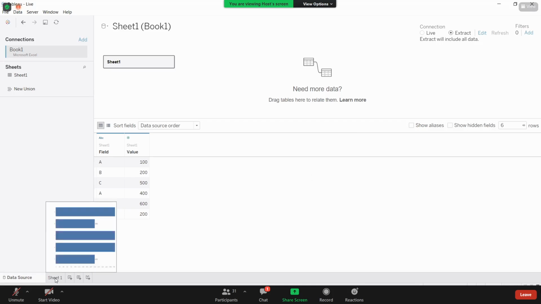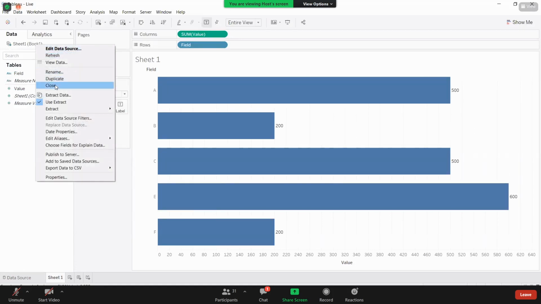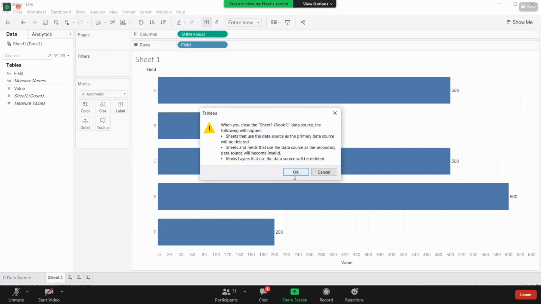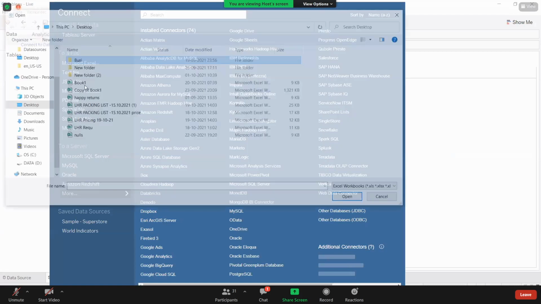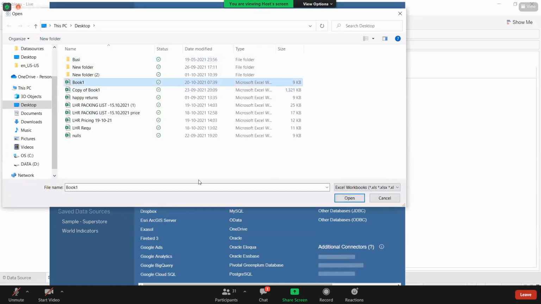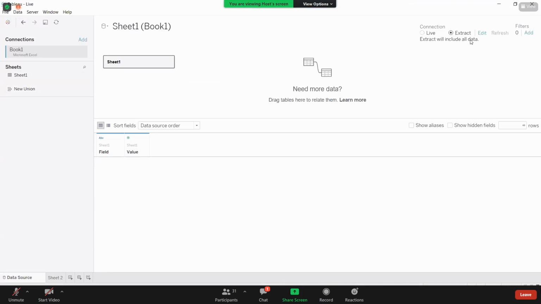I'm going to sheet 1. This is where we build our views, right? Here it is extracting and it is going on, but let me show you one more time. I'm closing this, guys. I'm connecting to the data. Here I'm taking book 1. Now this is my sheet. Instead of live, I'm taking extract and I'm going to sheet 2.